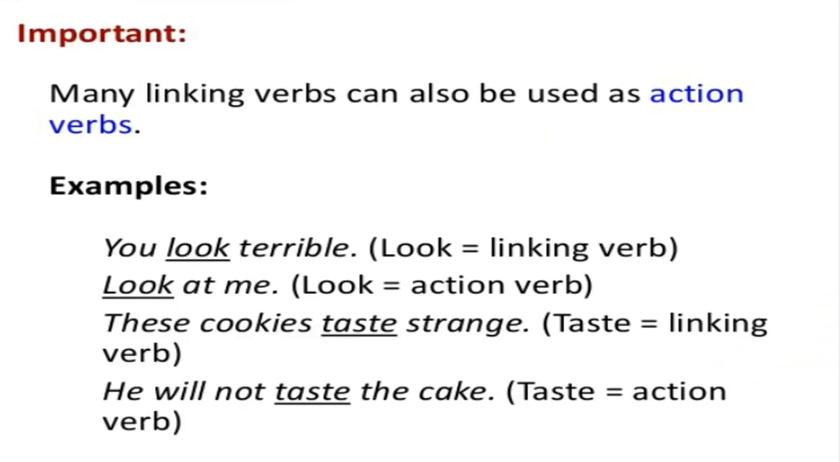Many linking verbs can also be used as action verbs. You look terrible. In this case, we find look is the linking verb because it is connecting the subject you with adjective terrible. Look at me. Here, look is used as the action verb. These cookies taste strange. Taste is used as the linking verb here. He will not taste the cake. It is used as the action verb.